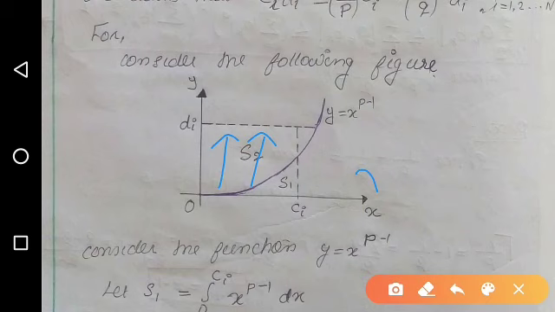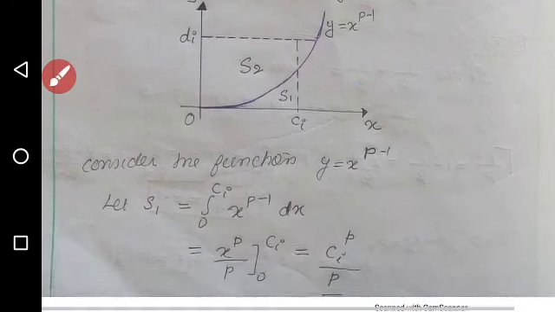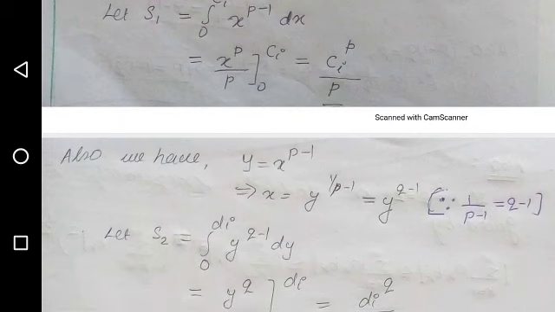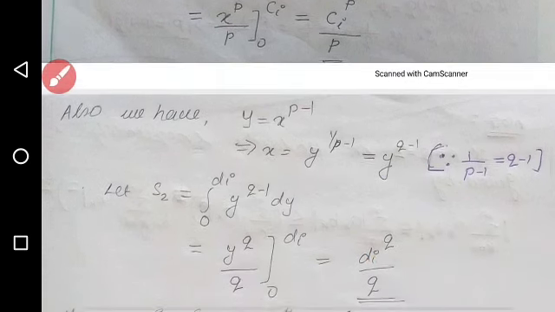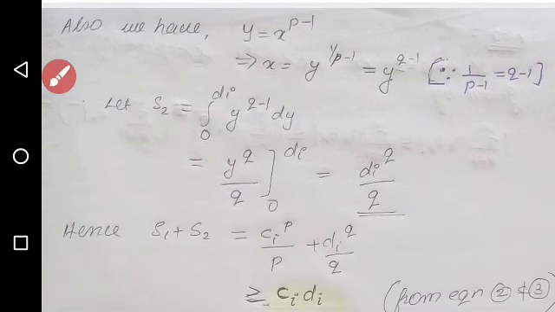Since y is equal to x raised to p minus 1, this x can be written like this: x is equal to y raised to q minus 1, and we are integrating y raised to q minus 1 from 0 to di, and hence we will get the integration result as di raised to q by q.